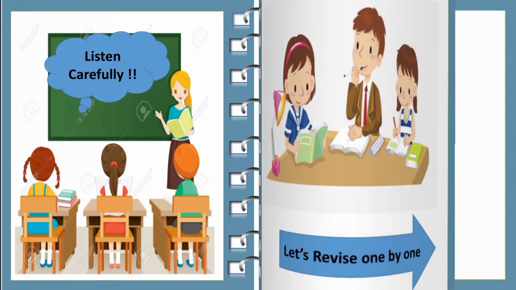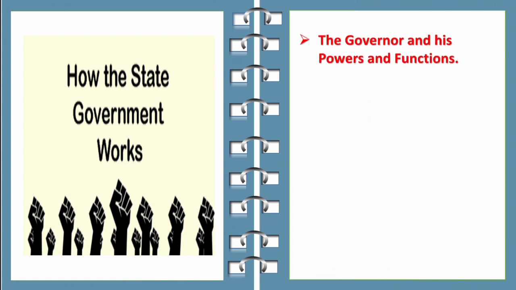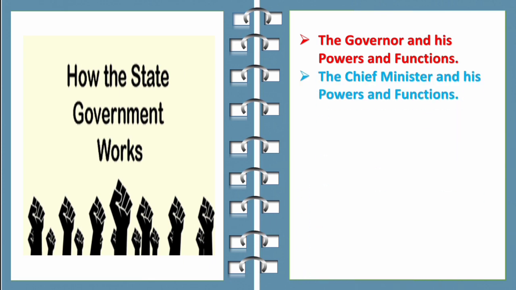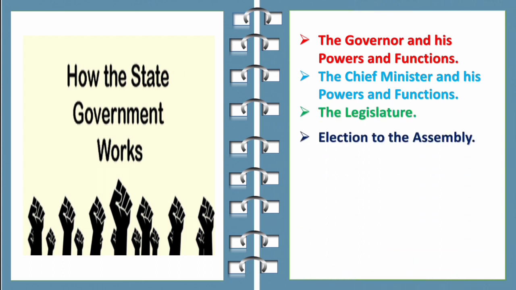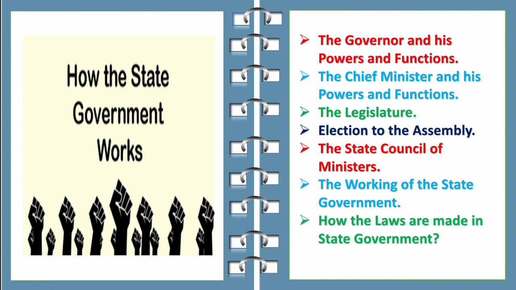Now let's see the first unit of civics, that is how the state government works. The topics covered in this unit are the governor and his powers and functions, the chief minister and his powers and functions, the legislature, election to the assembly, the state council of ministers, the working of the state government, how the laws are made in the state government, and judiciary of the state. These are all the topics covered in this unit.